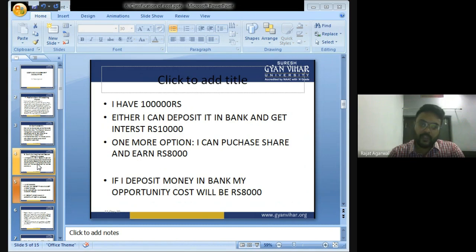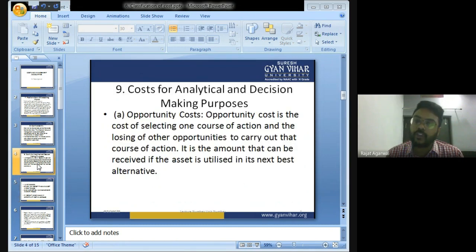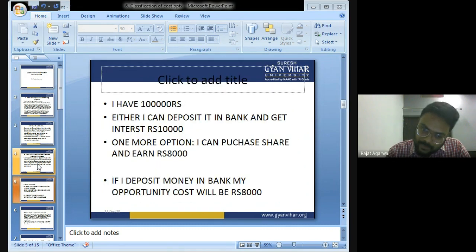Got my point? So here it is written, opportunity cost is the cost of selecting one course of action and losing the other opportunity to carry out the course of action. That is, selecting one course of action is depositing the money in the bank, and losing the other opportunity is purchasing the share. It is the amount that can be received if the asset is utilized in the next best alternative. Got my point?